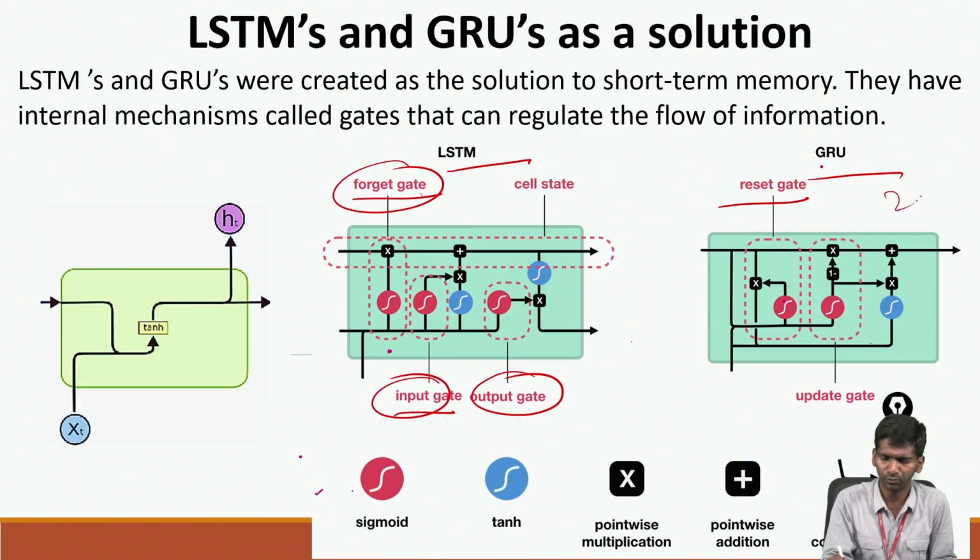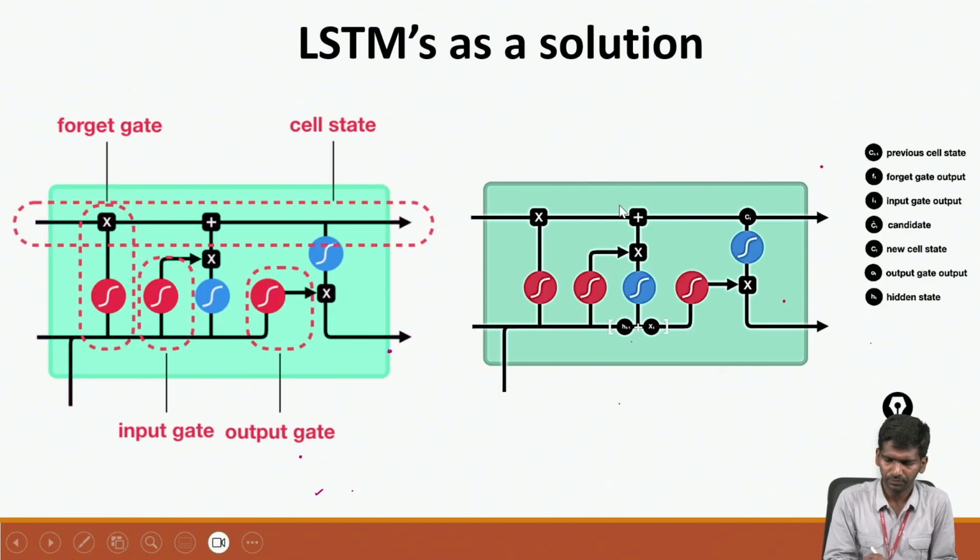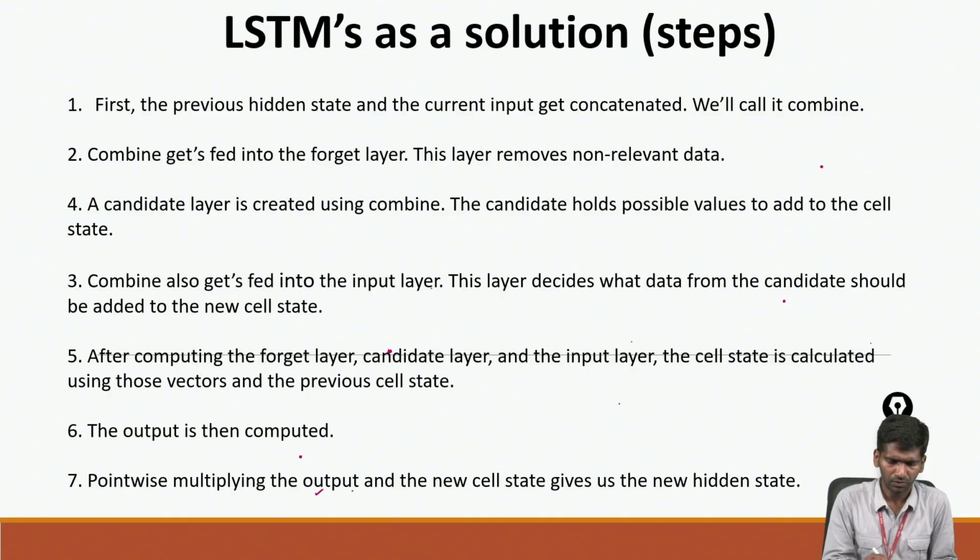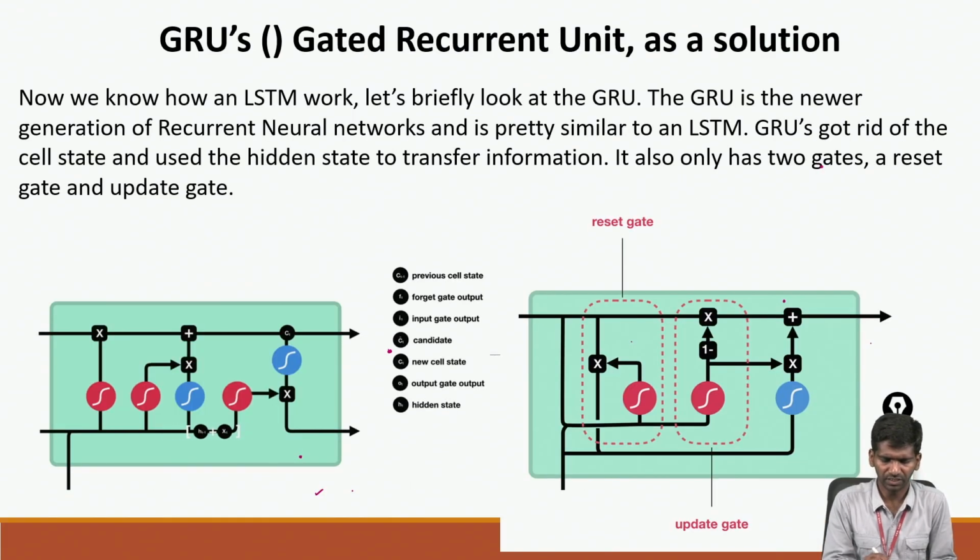So here we have 2 gates, and there we have 3 gates. That is the main difference. Watch these GIFs also, they are available online. You can see how the internal function happens and how the output is given in the case of GRU, LSTM, and RNN.